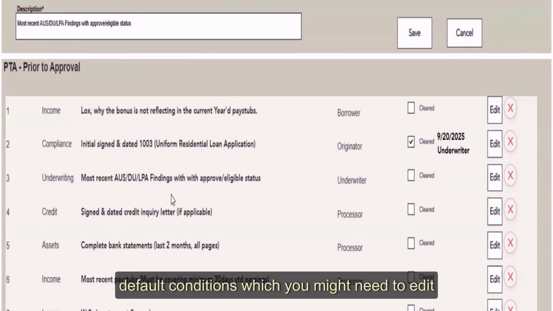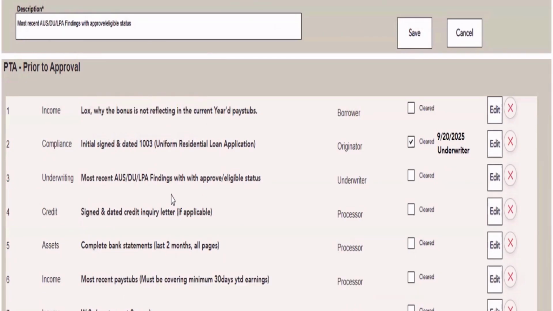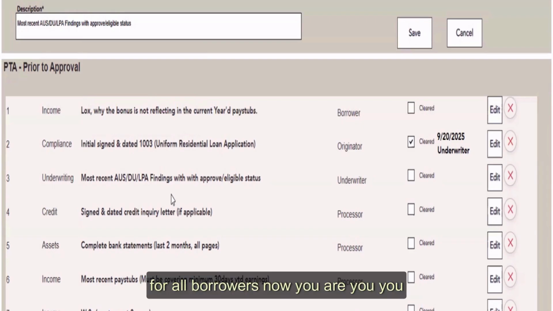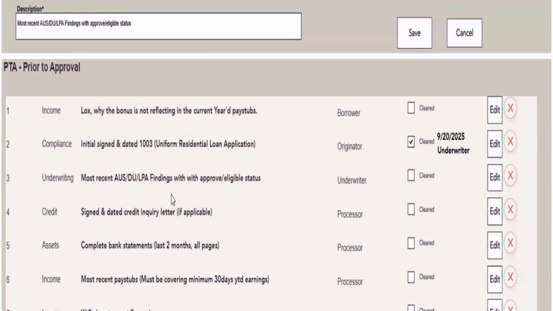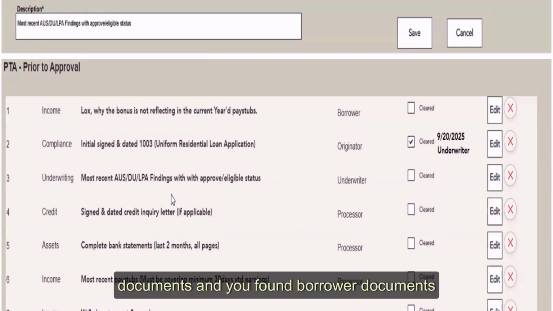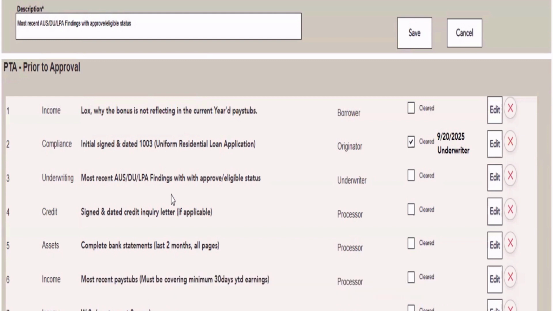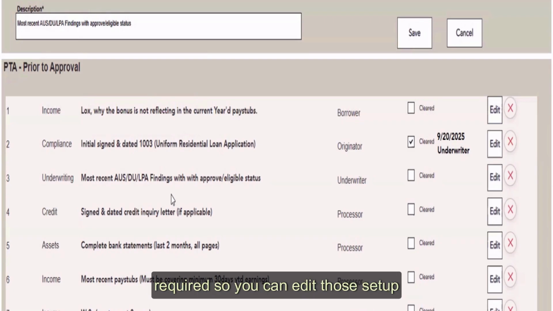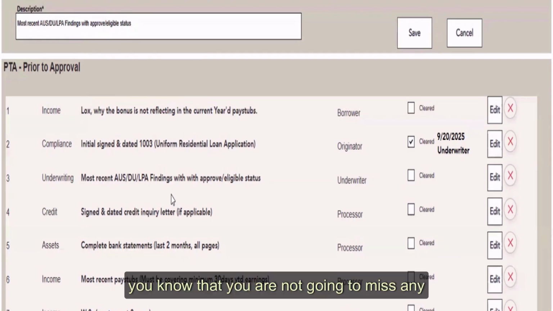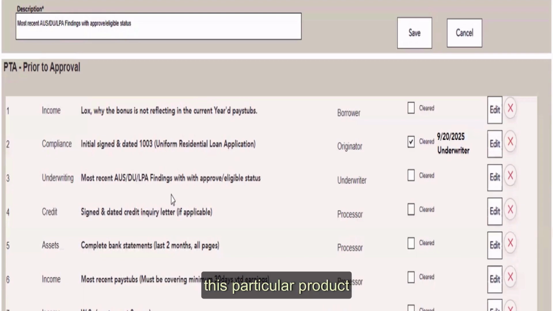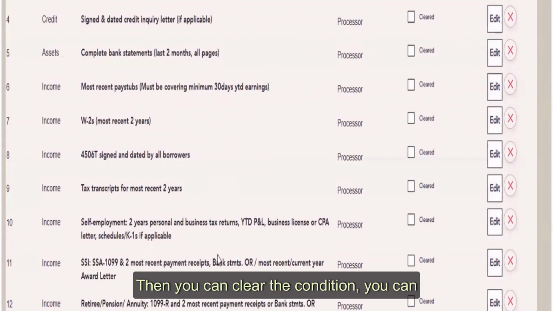Sometimes there could be default conditions which you might need to edit, like it is asking pay stub and W2 for all borrowers. Now you reviewed your documents, and you found the borrower's documents are clear, only the co-borrower's are needed. So you can edit that condition, and specifically write this borrower's pay stub and W2 required. So you can edit those setup conditions. Here with the setup, what is the best thing? You know that you are not going to miss any condition related to this particular loan, this particular product. Then you can clear the condition, delete, or edit accordingly, whatever you require.